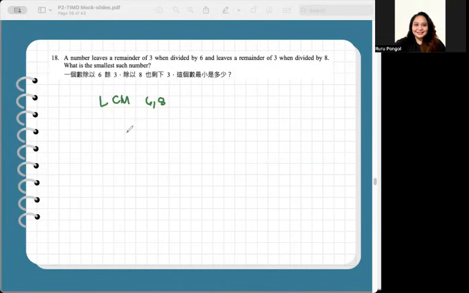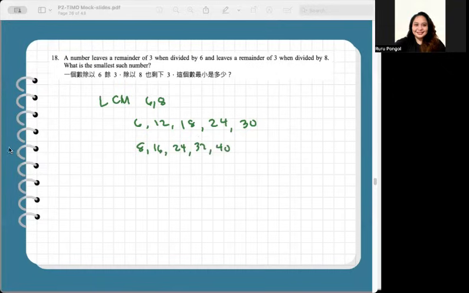So the multiples of 6 are 6, 12, 18, 24, 30. I'll just give 5 examples. Next, for 8, it's 8, 16, 24, 32, 40.